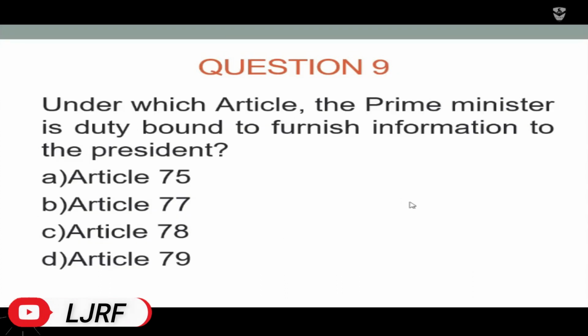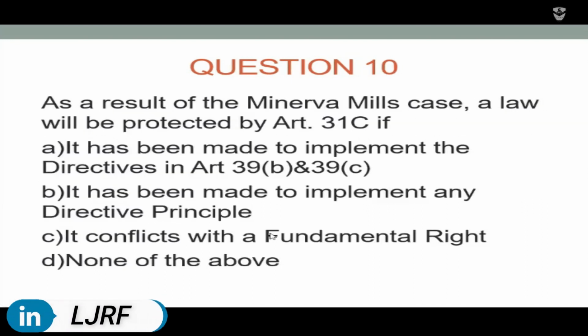Ninth question: under which article is the Prime Minister duty bound to furnish information to the President? Article 75, Article 77, Article 78, and Article 79. Option C is the right answer, Article 78, which provides that the Prime Minister is duty bound to furnish information